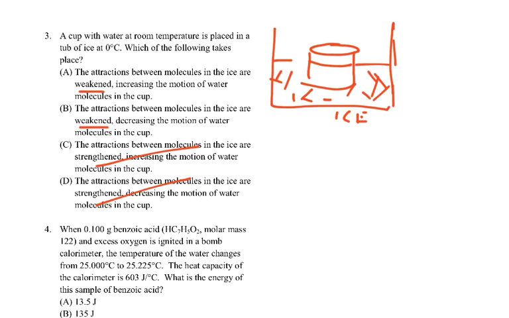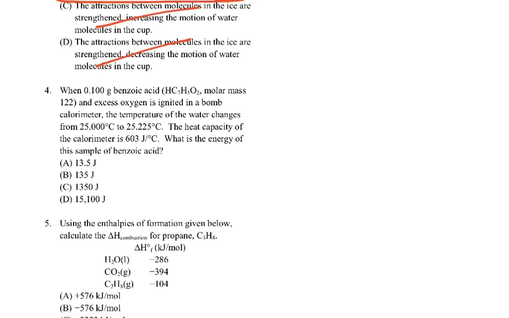And I'll finish the answers. Increasing the motion of water molecules in the cup. Well, the water, which is at room temperature, is around the ice, which is 0, so they're going to be slowing down. So they're not going to increase the motion of the water molecules. They're going to decrease the motion of the water molecules. So our answer here must be B. Let's go to the next question.